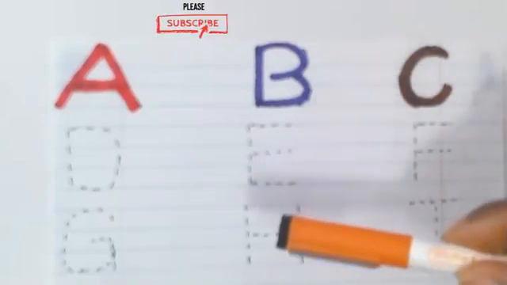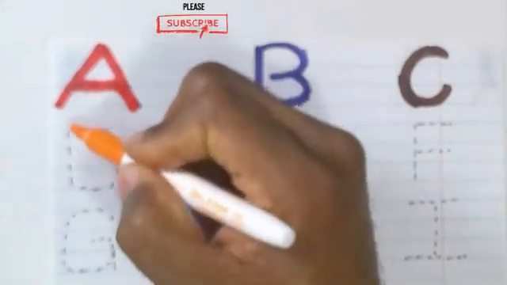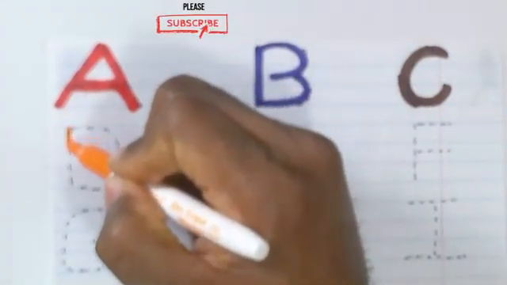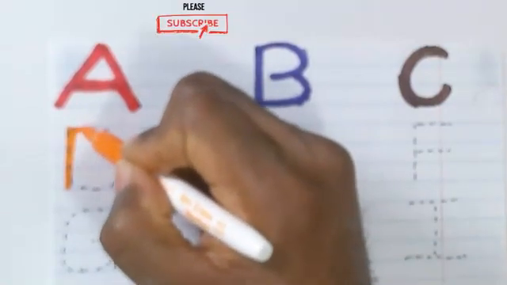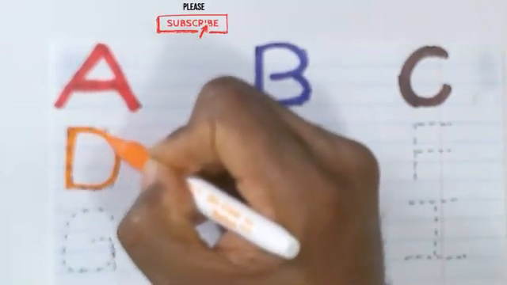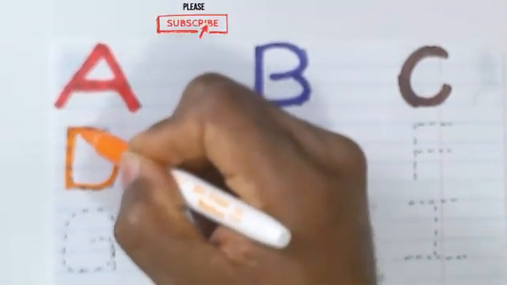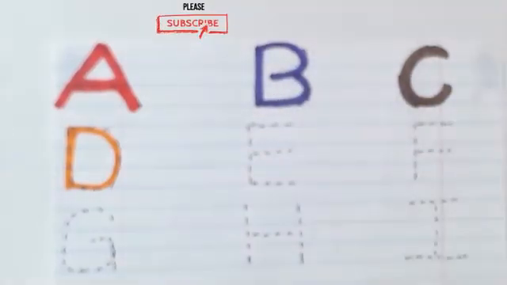The color orange. Let's write the letter D. This is the letter D. Can you think of a word that starts with the letter D? D is for dog. The color black.